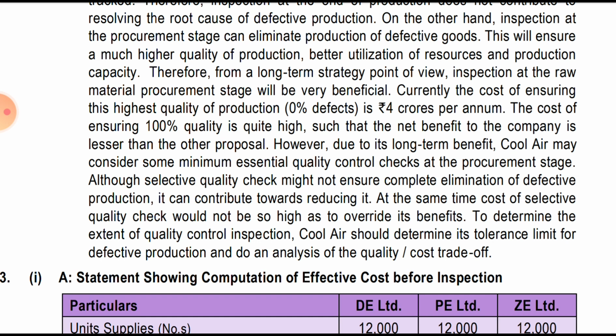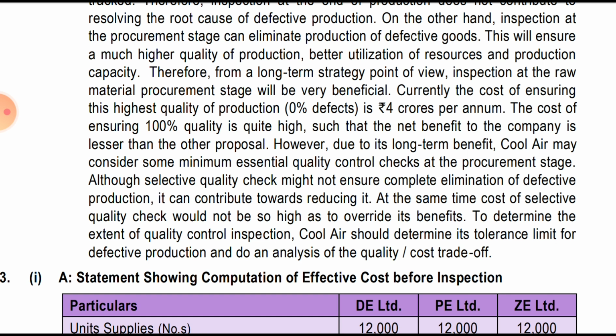Therefore, due to the long-term benefit, Cool Air Limited may consider some minimum essential quality control checks at the procurement stage. Although the selective quality checks might not ensure complete elimination of defects in production, they can contribute towards reducing them. It will not eliminate the entire purchase of defective products, but it will reduce the cost to a certain extent.